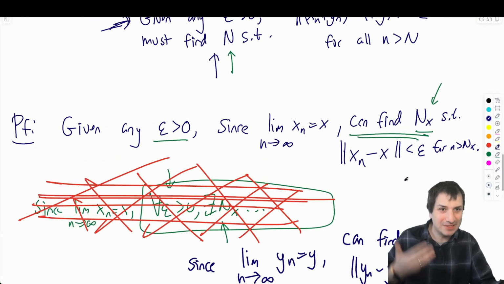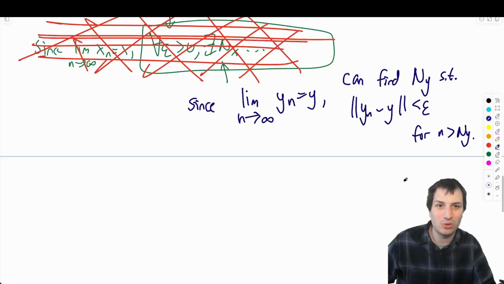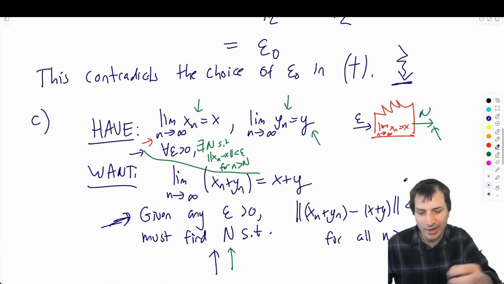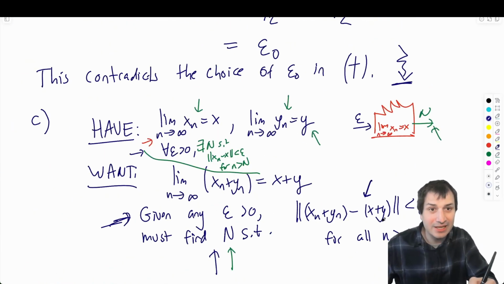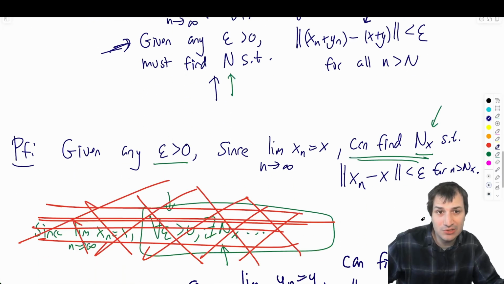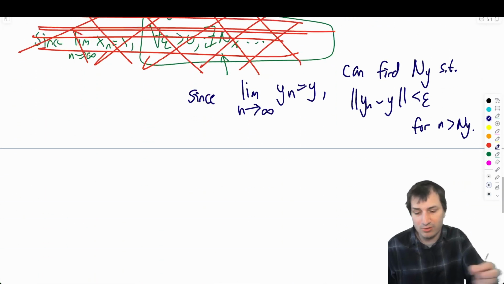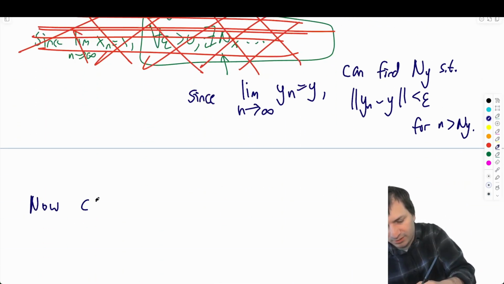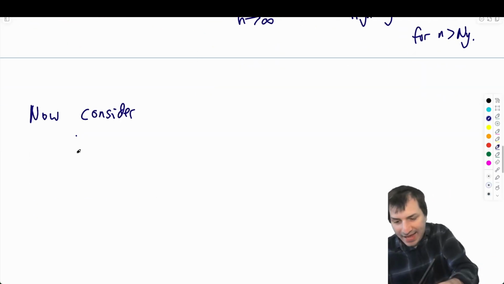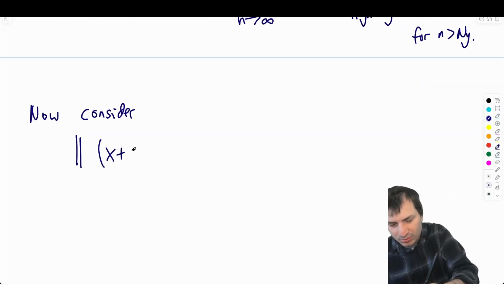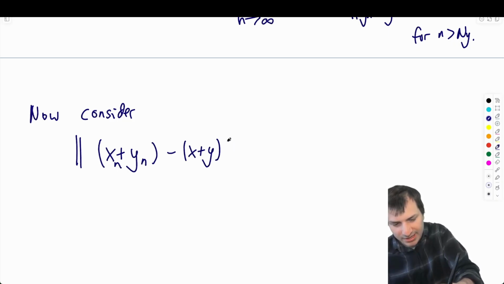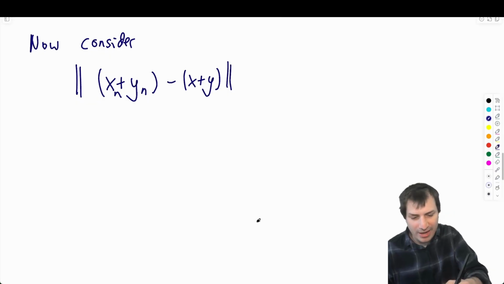Now I'm going to combine these. How am I going to combine them? It's going to be the same triangle inequality stuff we did before. So what I want is for this thing to be less than epsilon. So let's write my chain of inequalities. I say now consider, and I'm going to have a chain of inequalities that starts at xn plus yn minus x plus y, and it better end at less than epsilon, right?